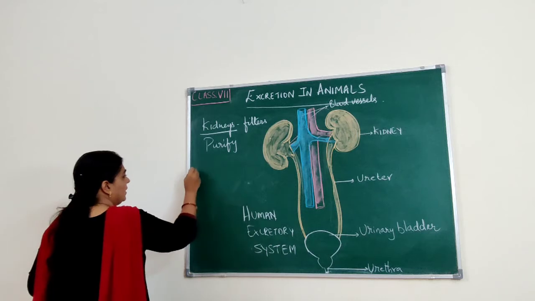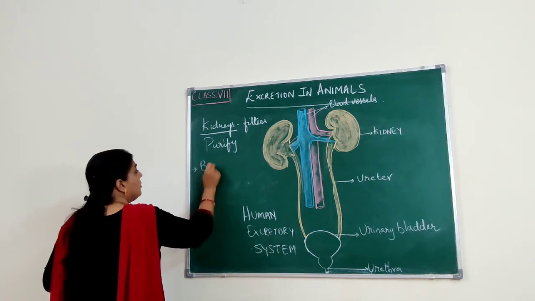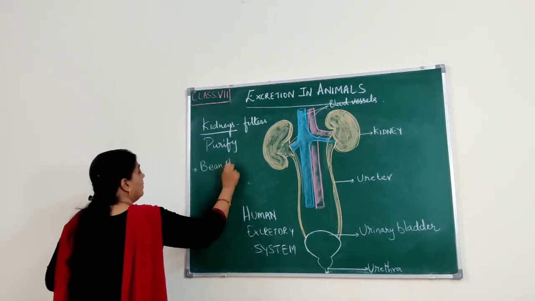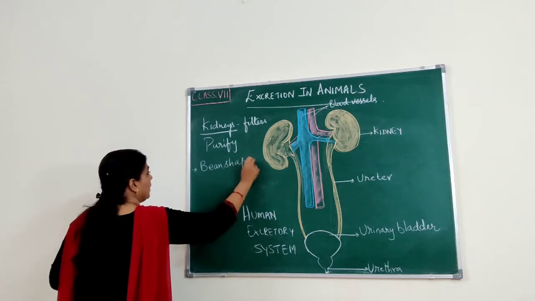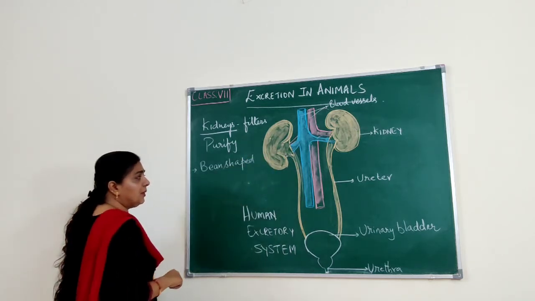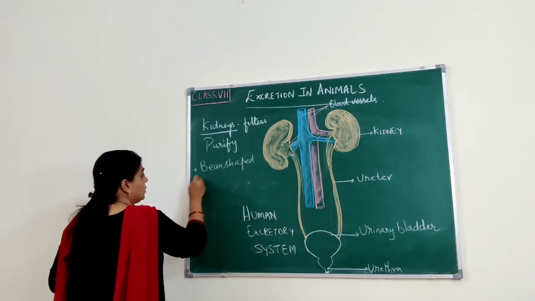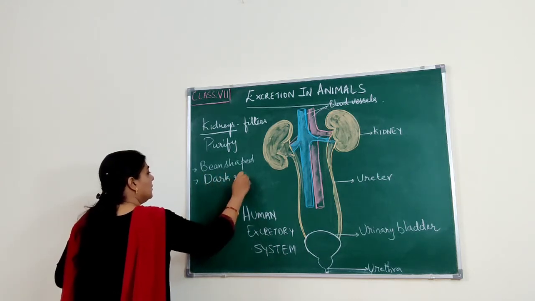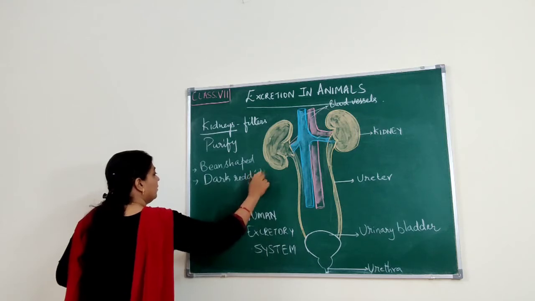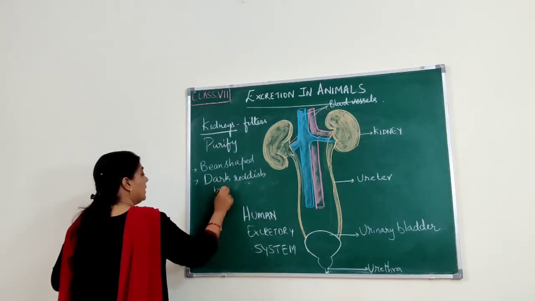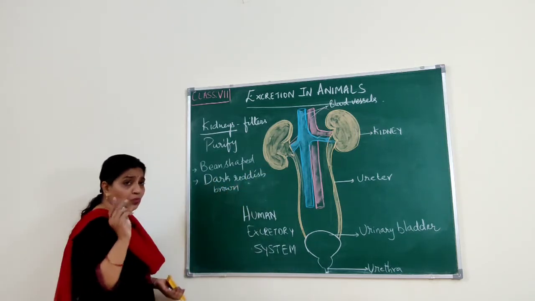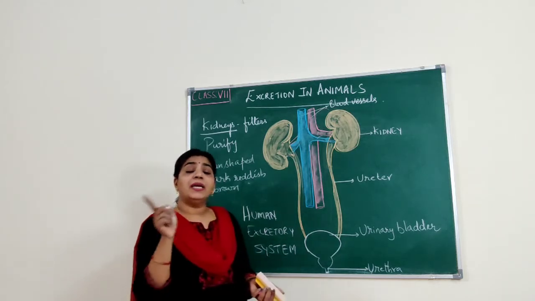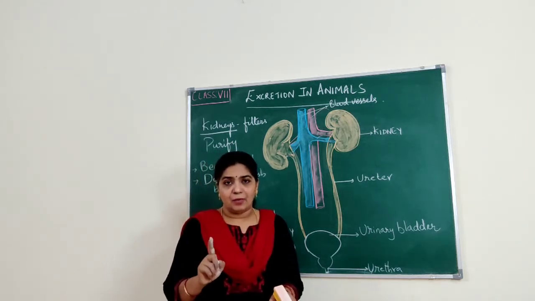So what are kidneys? Kidneys are bean shaped. You can see the shape; it resembles the shape of a bean. It is bean shaped and dark reddish brown in color, and we have two kidneys, one on each side of our backbone.